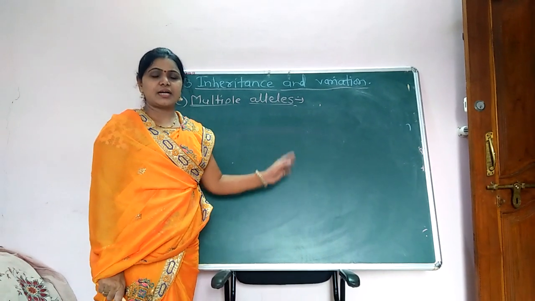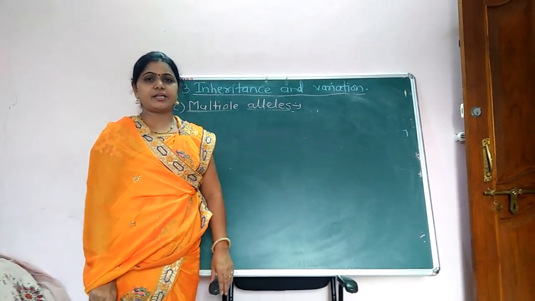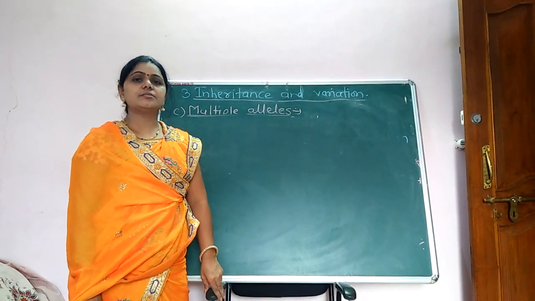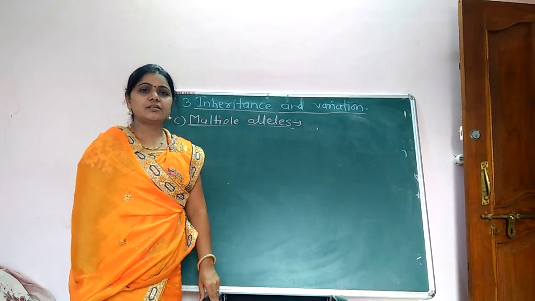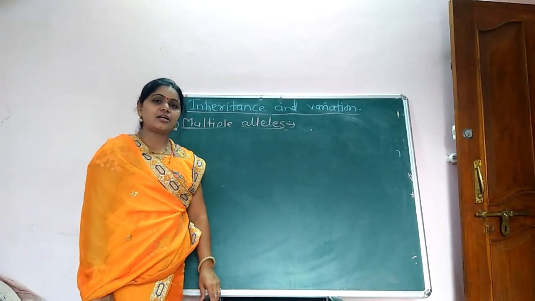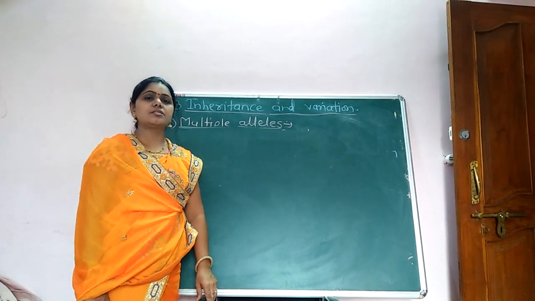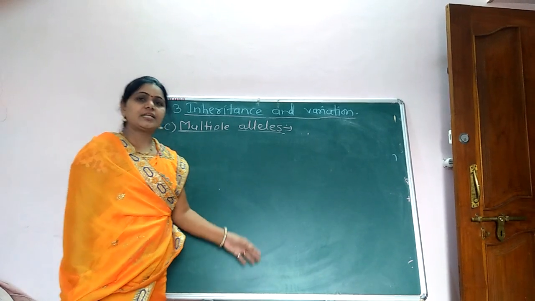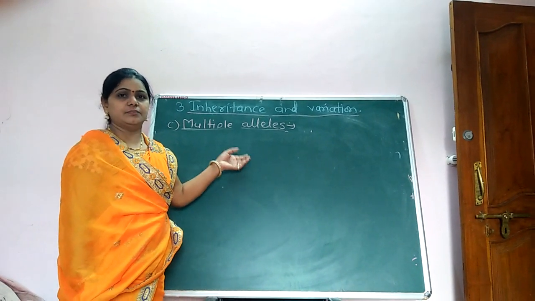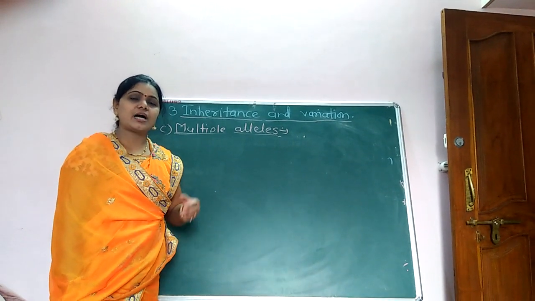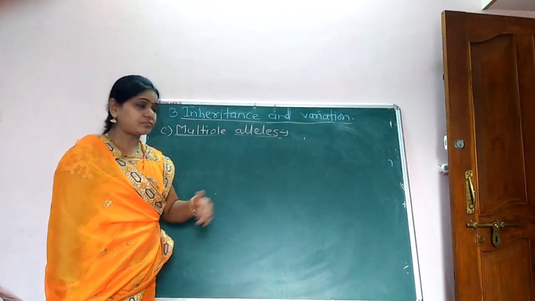Student, we started the third chapter, inheritance and variation. In that, today we see multiple alleles. What is multiple allele? It is more than two alternative forms of allele of a gene located on the same locus in a homologous chromosome. That is called multiple allele. More than two alleles are present in a gene.